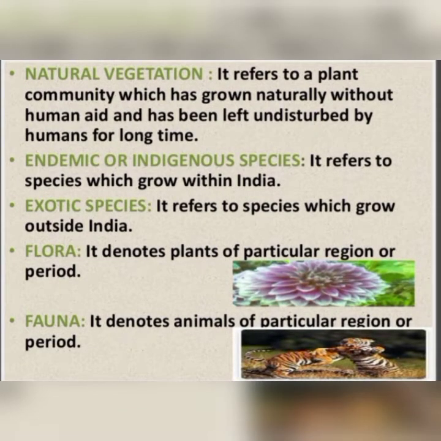Next we have flora. It denotes plants, so all the different species of plants come under the flora. Next we have fauna. It means all the different species of animals come under the fauna.